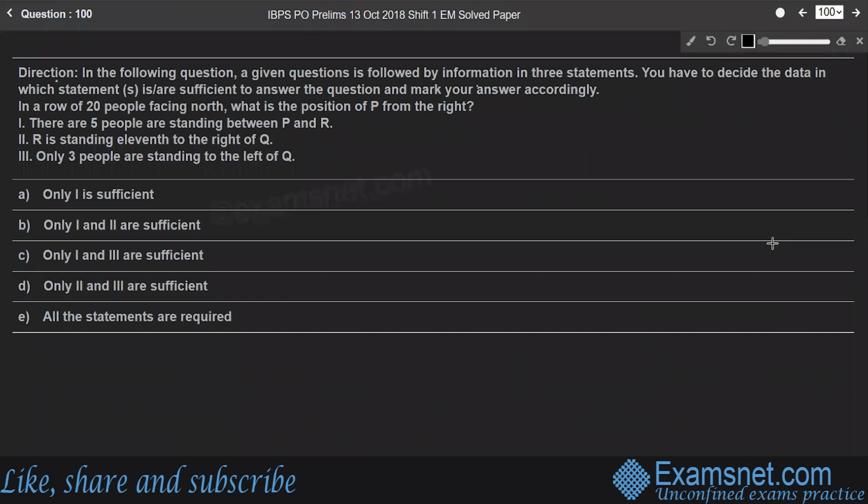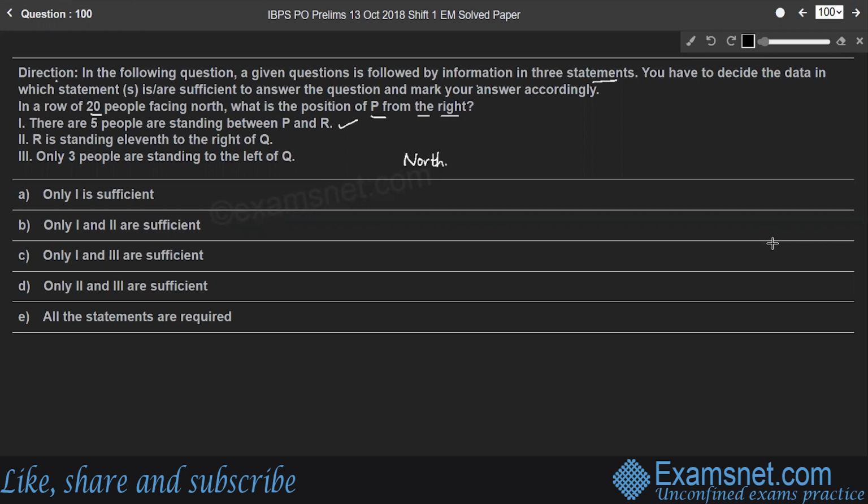Question 100. Here the direction is, in the following question, a given question is followed by information in 3 statements. You have to decide the data in which statement is or are sufficient to answer the question and mark your answer accordingly. In a row of 20 people facing north, what is the position of P from the right? So based on the statements, we have to decide the position of P from the right. So let us consider a row where people are facing north.